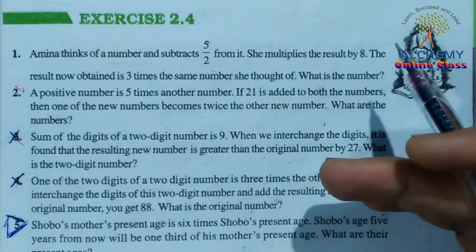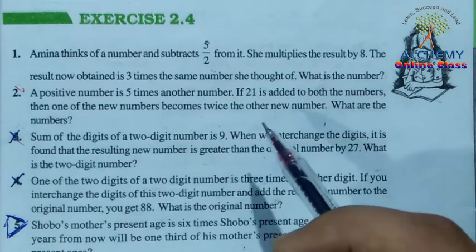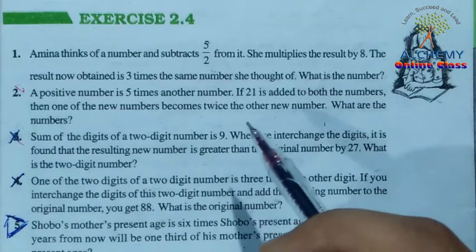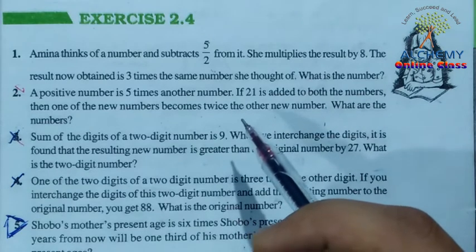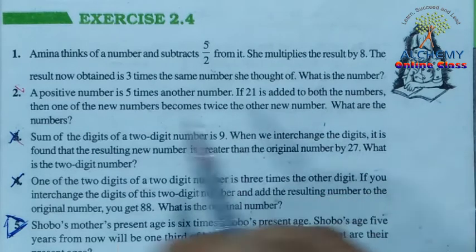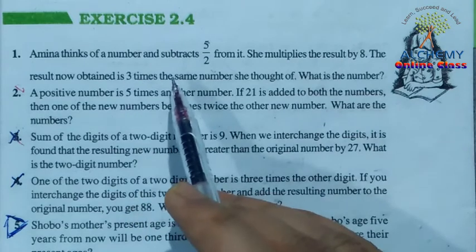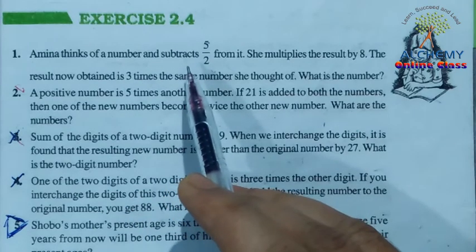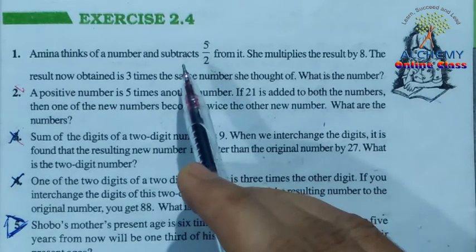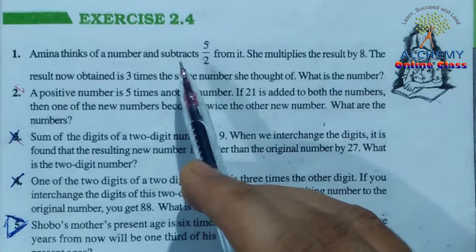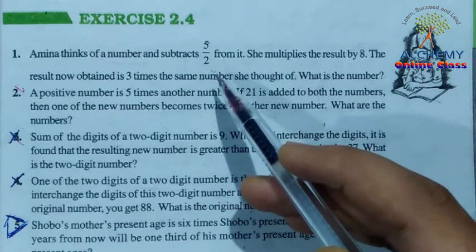So whenever we are going to solve the equation, first of all we have to form the equation. And to form the equation, we have to follow the instructions which are given in the question. So when we see the question, we will find Amina thinks of a number. Amina is thinking any number that is not given here. So we can assume that Amina thinks a number as x.